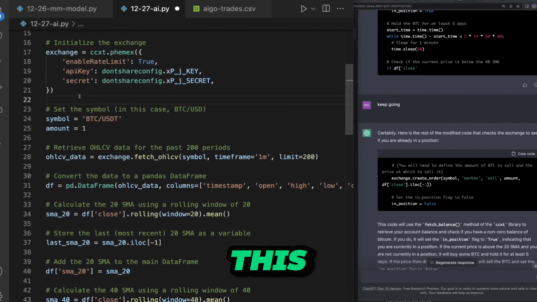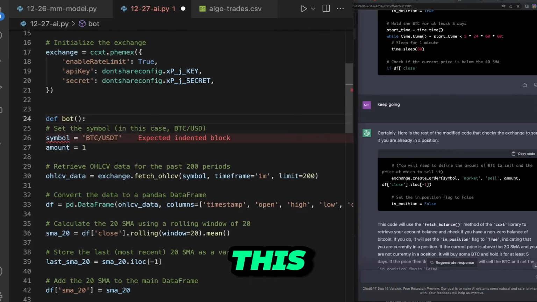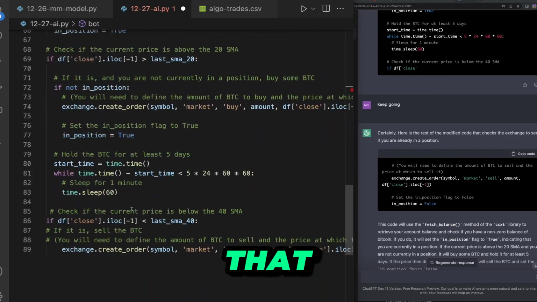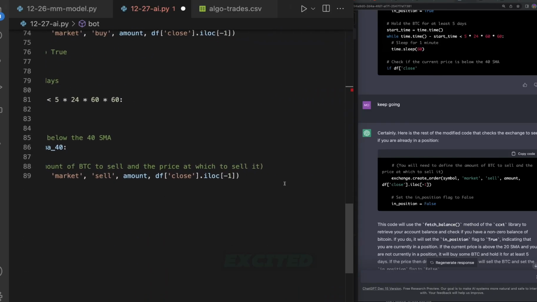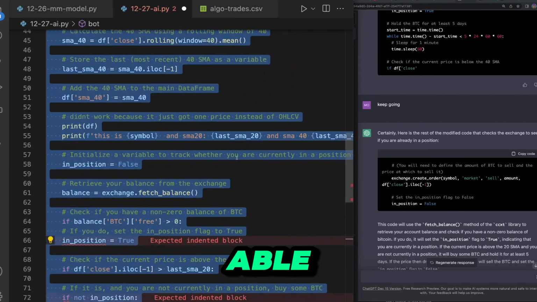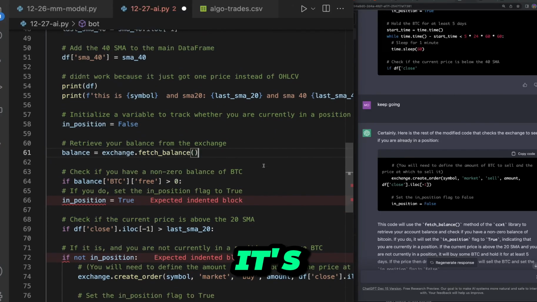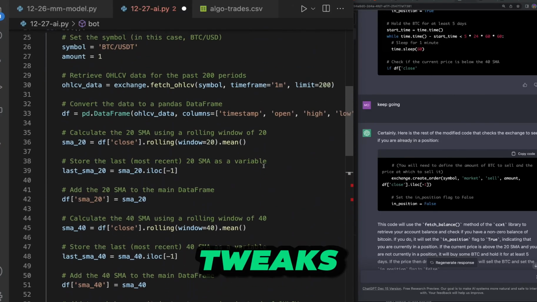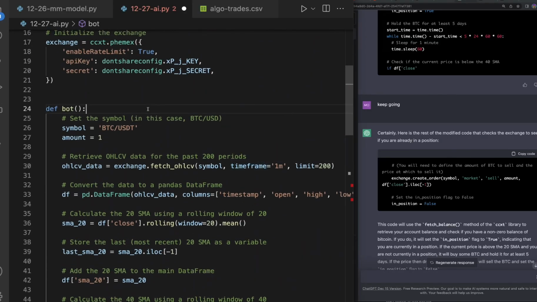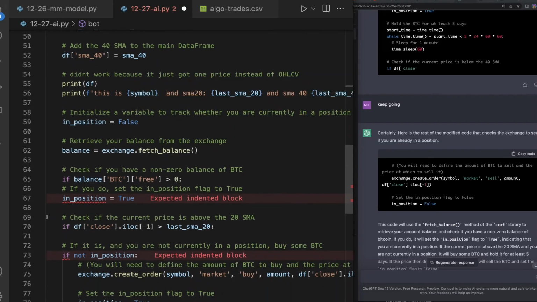I would have to call this a bot. So say def bot, like this. And as you can see, this is another thing: I also got really excited when I saw it write code, but without knowing how to code, it's going to take some tweaks and changes. You're going to need to know at least the basics of how to code.